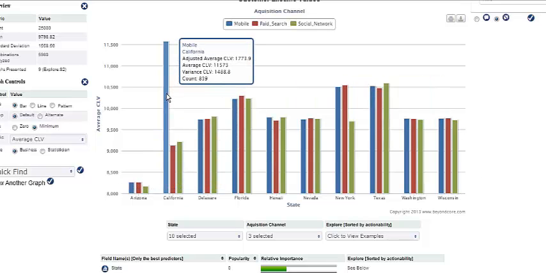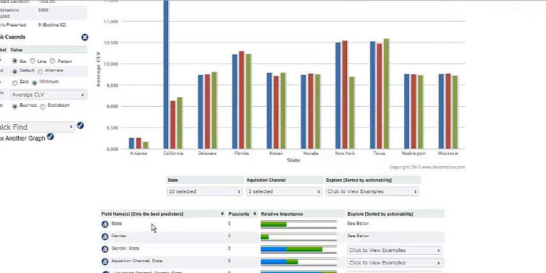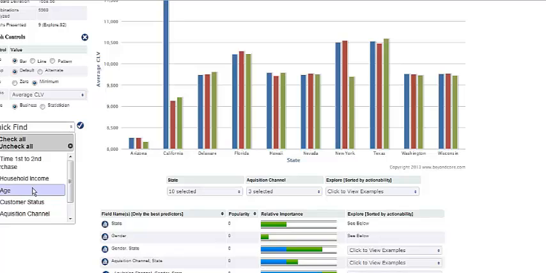And I can see California clearly. If you come from the mobile channel in California, your customer lifetime value is much higher. And that's why that combination got highlighted. But acquisition channel by itself was not highlighted. The quick find drop down lets me go to any graph I want to see.